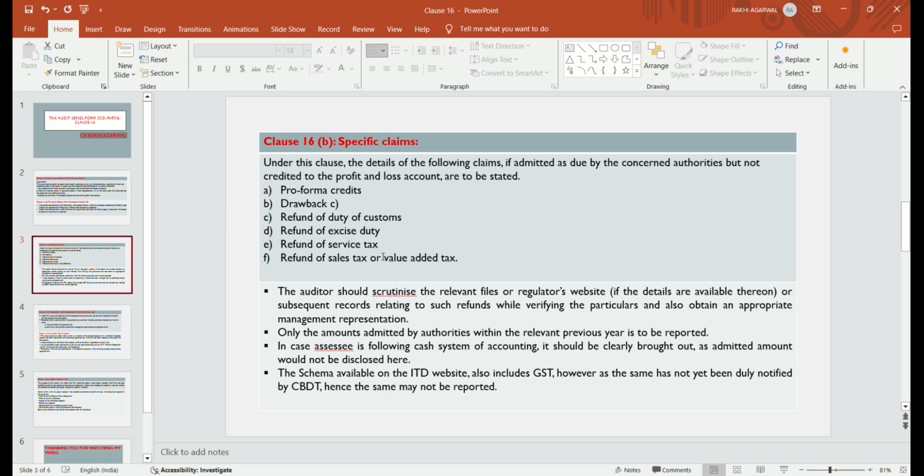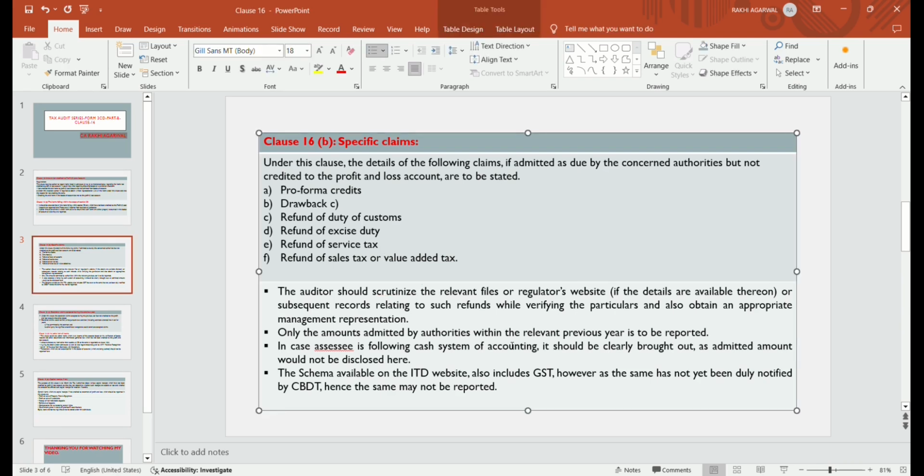So refund of duty of customs, refund of excise duty, refund of service tax, refund of sales tax or VAT. Those are the specific claims. If admitted by the concerned authority, that is the income tax department or service tax department or value added tax or sales tax or customs duty, they admitted but not credited to the PL account, then also it should be stated in clause 16B. The auditor should scrutinize the relevant files, regulators' websites, if the details are available thereon, or subsequent records relating to such refunds while verifying the particulars, and also obtain an appropriate management representation.